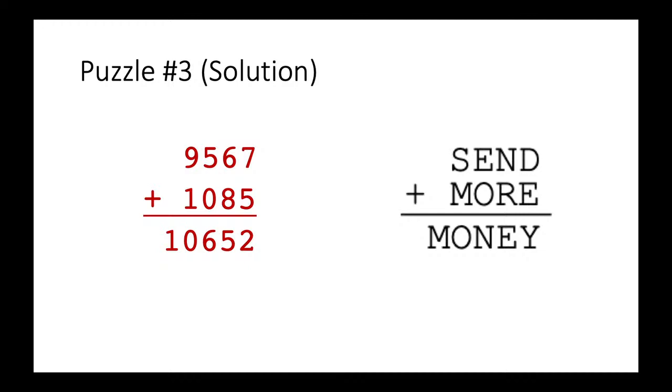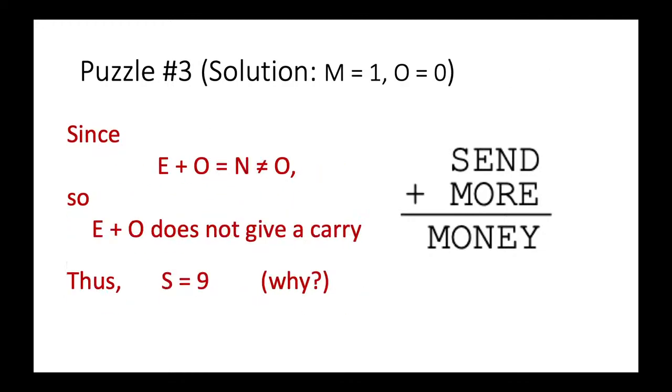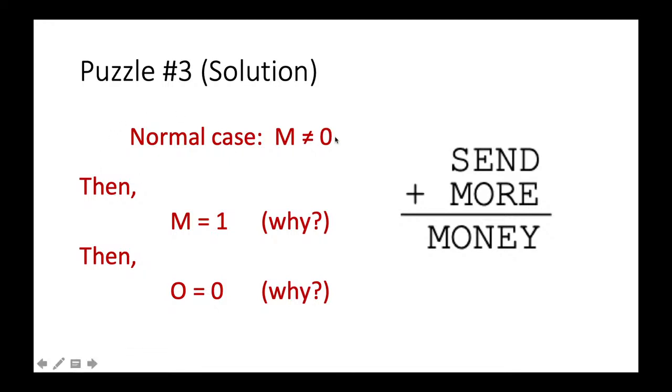Now, here we say that we are talking about the normal case, M is equal to 1. But then the original description of this puzzle doesn't say that M has to be non-zero. So there could be a case where M is equal to 0. I think you can also try this out and convince yourself that there will be exactly one more solution for this case. So when M is equal to 0, there is exactly one solution. You can try it out for yourself later.